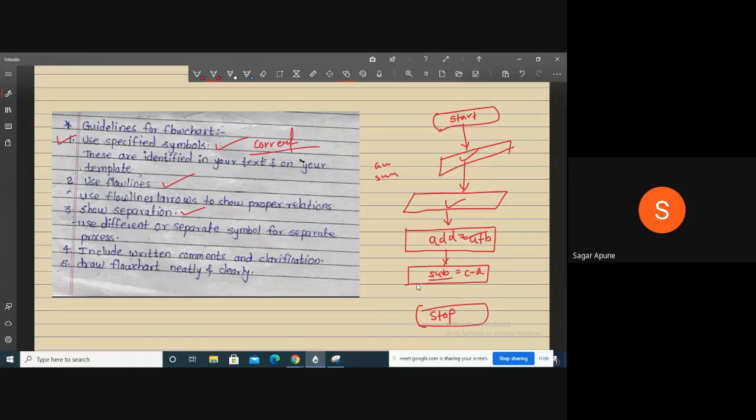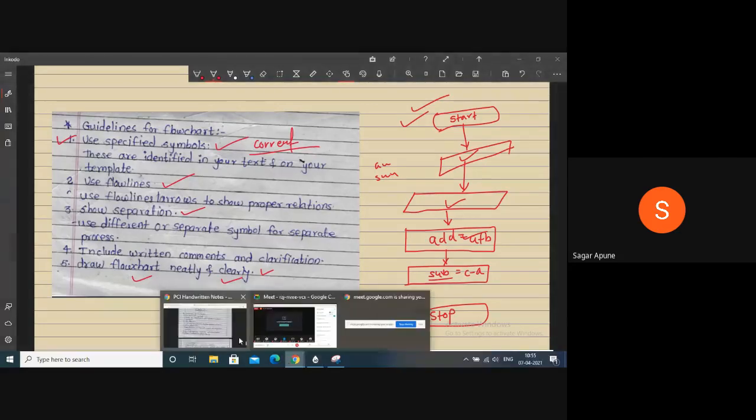Okay, like this. Draw the flowchart neatly and clearly. This is the main motto. It means your flowchart should be understandable and readable. So draw the flowchart neatly and clearly. So our first unit is completed here.